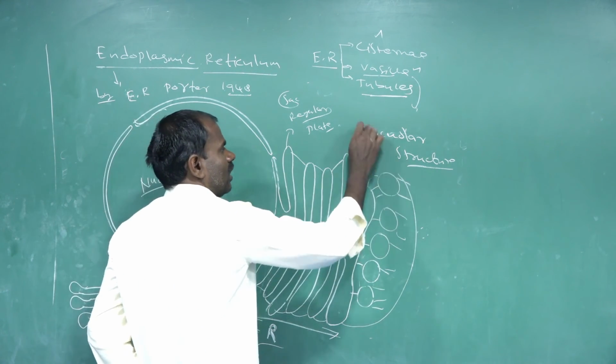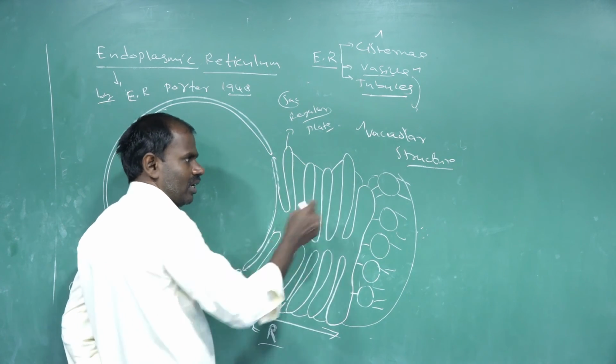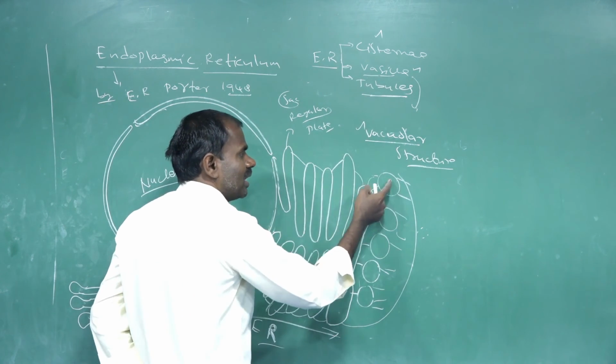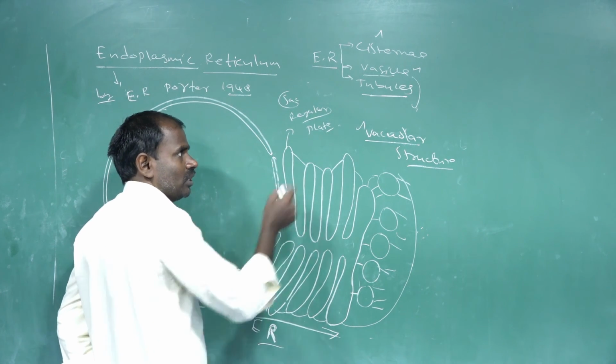This region is called vacuolar. These vesicles are vacuolar and small, spherical in shape.